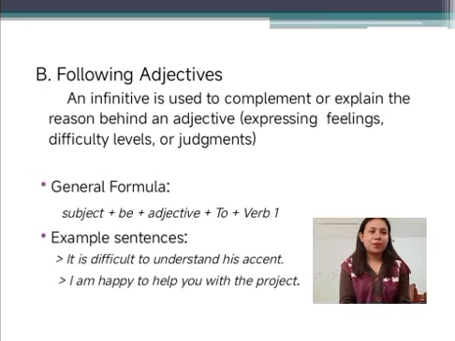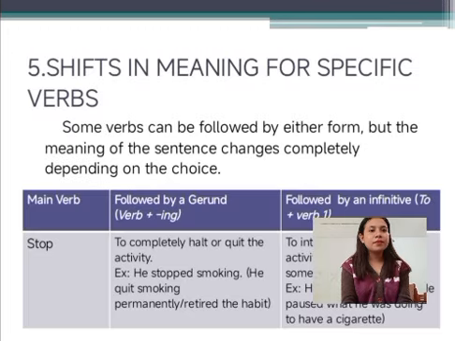Next, following adjectives. An infinitive is used to complement or explain the reason behind an adjective expressing feelings, difficulty levels, or judgments. Next, general formula: subject plus be plus adjective plus to plus verb one. Example sentence, it is difficult to understand his accent. And example two, I'm happy to help you with the project.